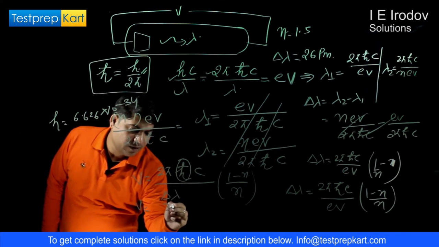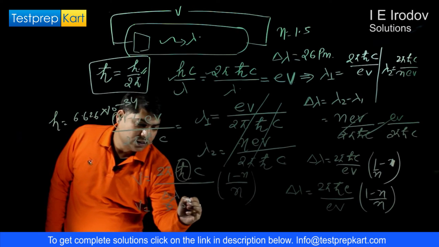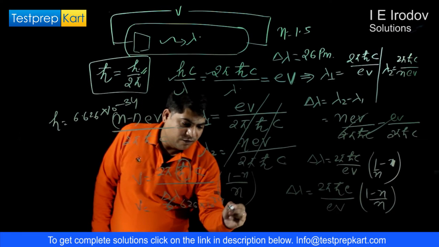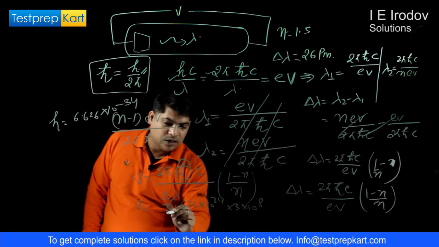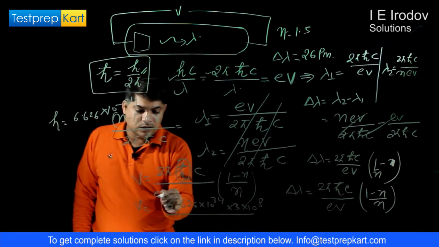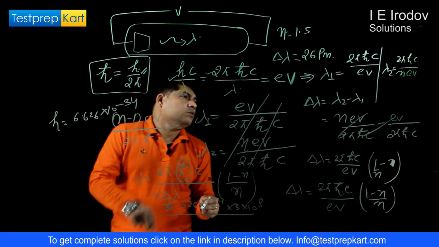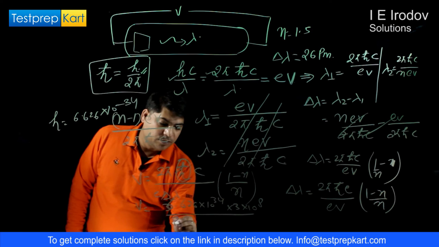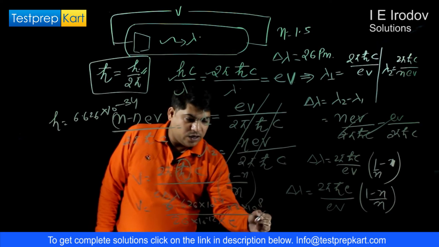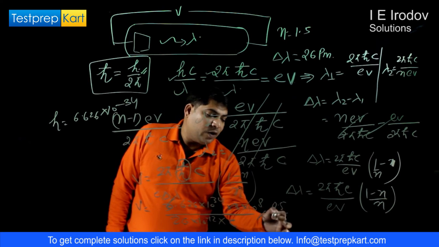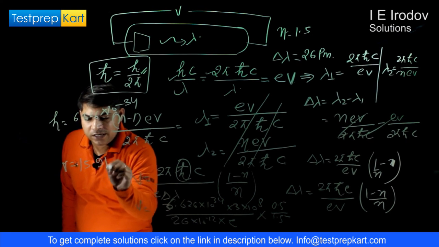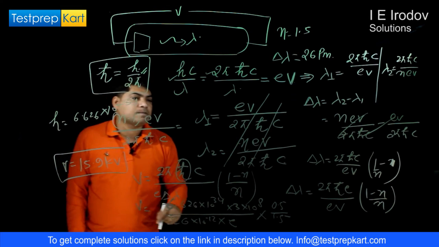So from here we'll get 6.626 times 10 to the power minus 34, times the speed of light, 3 times 10 to the power 8, divided by delta lambda, which is 26 picometers, 26 times 10 to the power minus 12, times the charge of an electron, times 0.5 upon 1.5. So from here we get V equals 15.9 kilovolts.